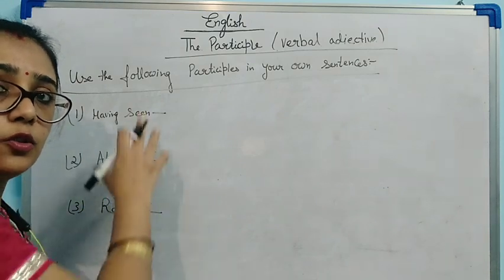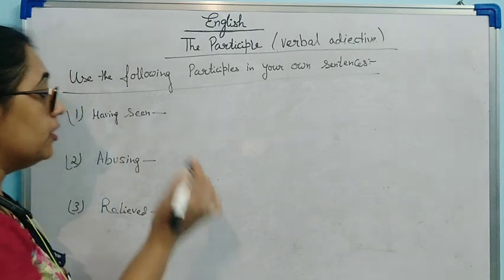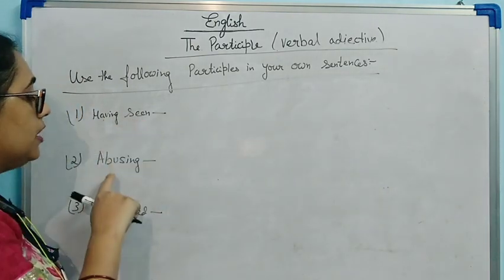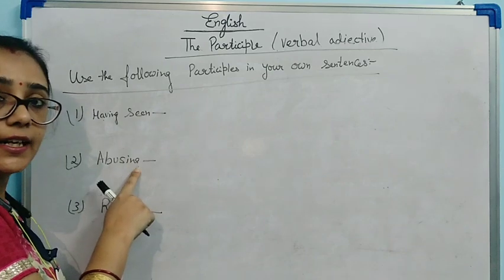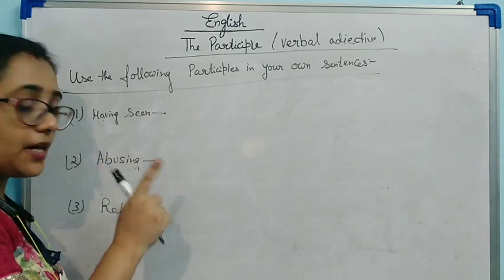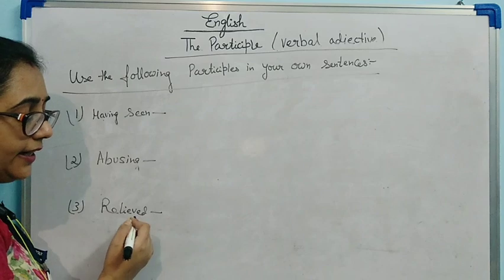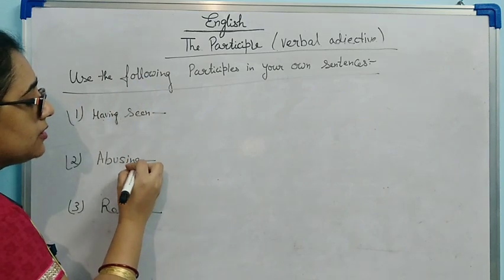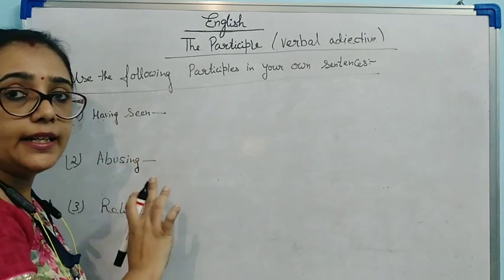How do I know? I have already explained. Having seen means a present action and a past action. Abusing is verb plus ing, that is a present participle. Relieved, ed, means a past participle. Now let's take these three and frame some sentences.